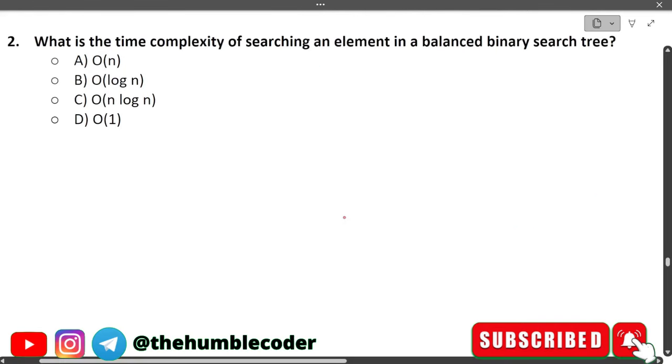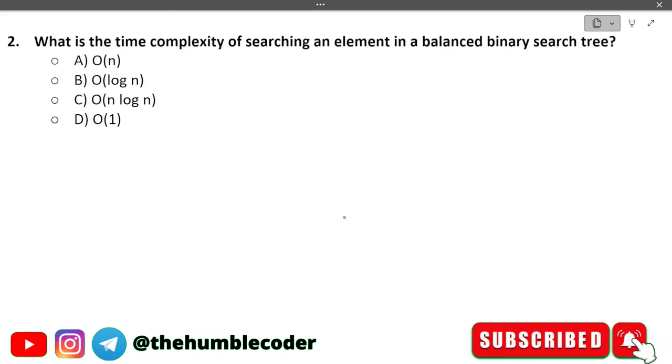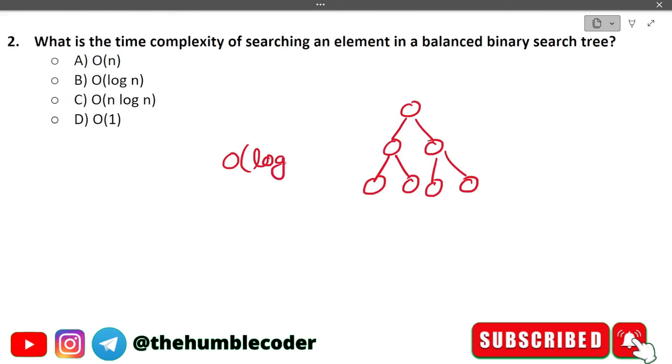Let's look at this question now. What is the time complexity of searching an element in a balanced binary search tree? A balanced binary search tree looks like this. We have to tell how much time it takes to perform searching in a balanced binary tree. The correct answer for this question is big O of log n, so the correct answer is option B.